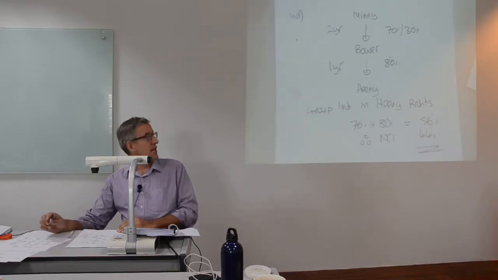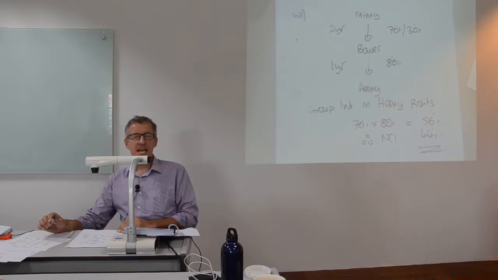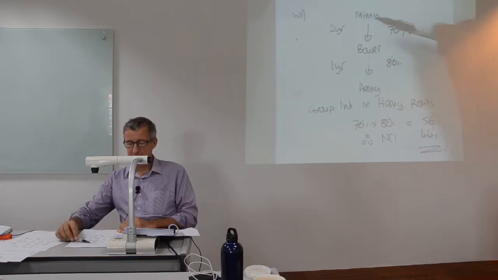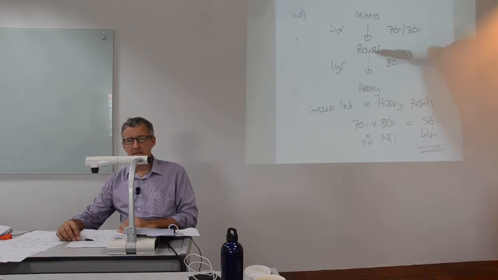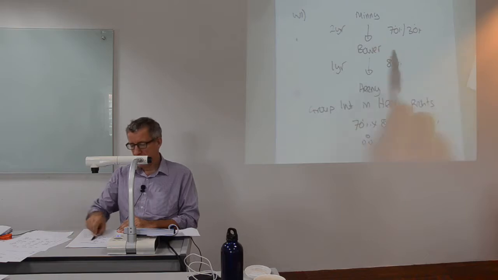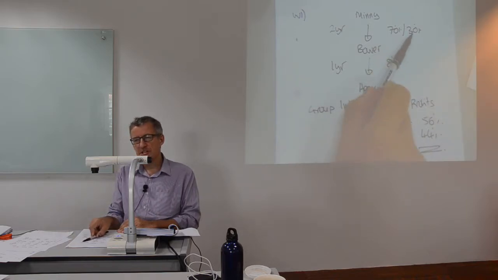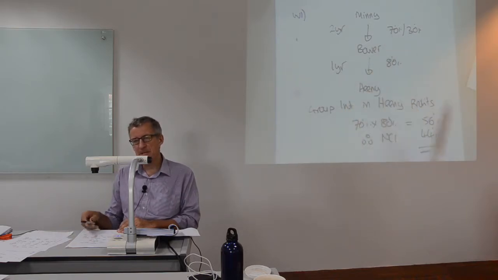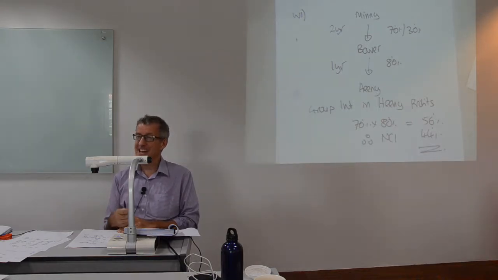The reason I don't want 320 is because Mini is my vehicle, it is my subsidiary of BOA that has bought the investment. So I don't want 320. I'm going to charge some of that to the NCI in BOA. I'm going to charge 30%. I only want 70%. I'm only responsible for 70%.